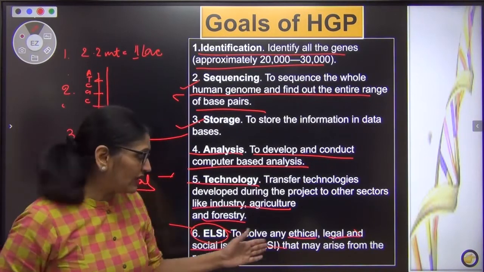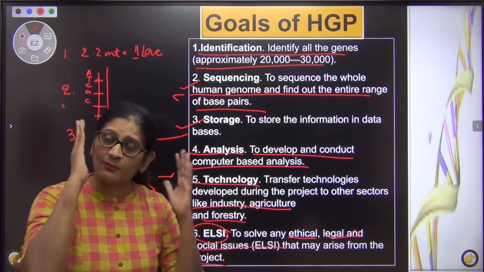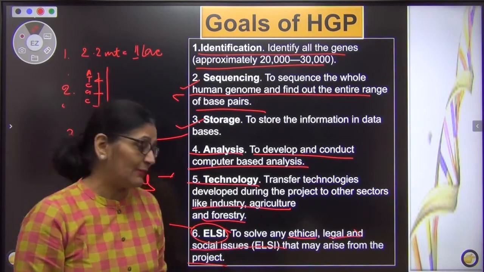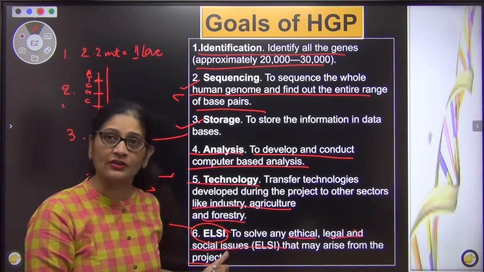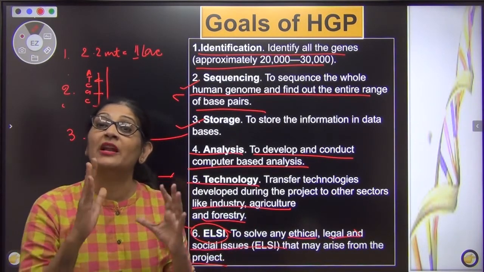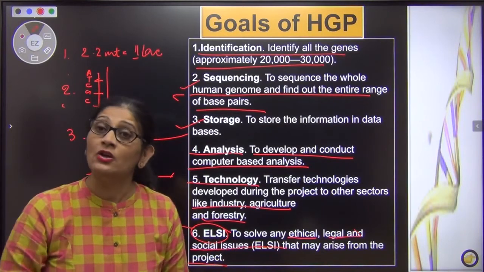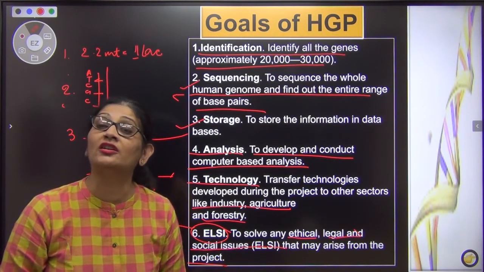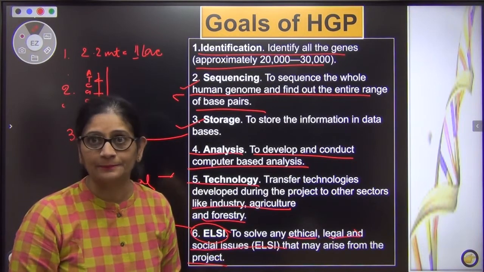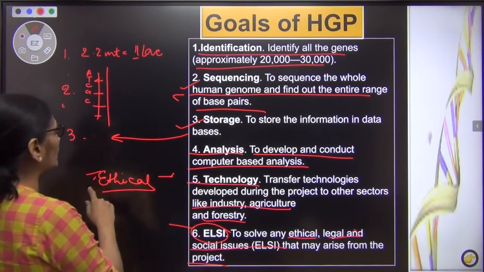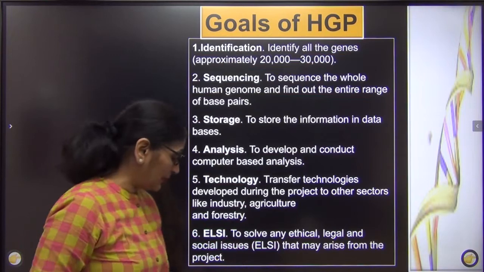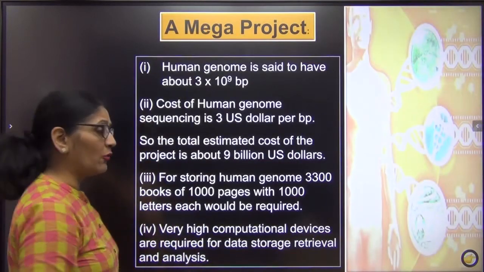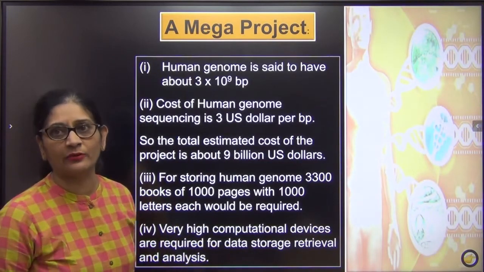Like, so these must be addressed, they must be borne in mind. Whatever problems can be created in ethical, legal, social areas, they must be well protected against before we take up the project, so that the project eventually does not turn out to be a disaster for mankind. Right? So these were some of the goals of the Human Genome Project. So please learn it. If you have these 4 goals, that can come as a separate question.